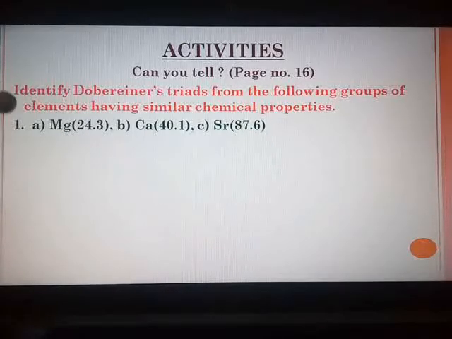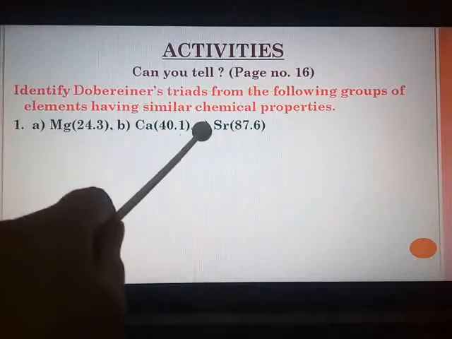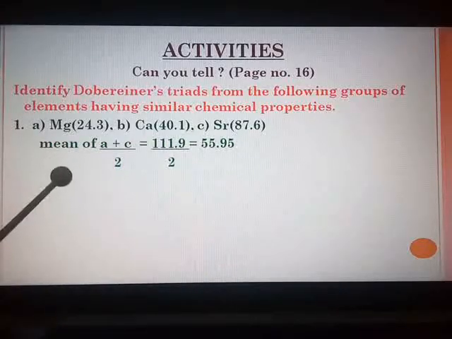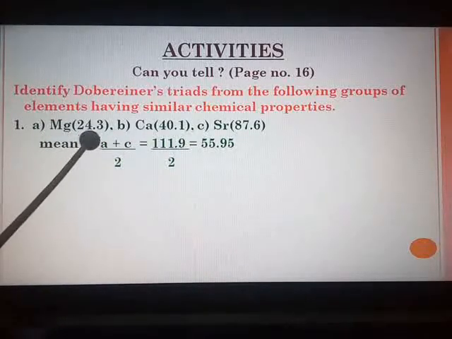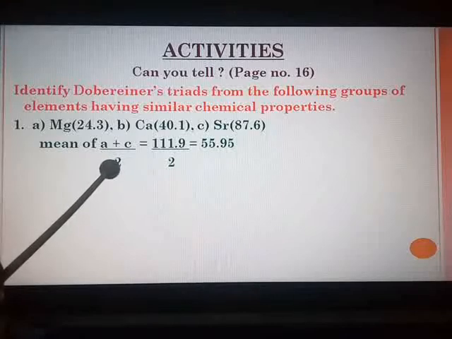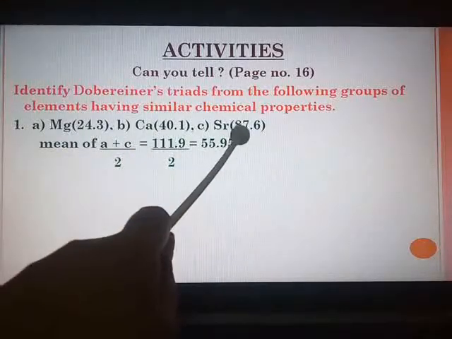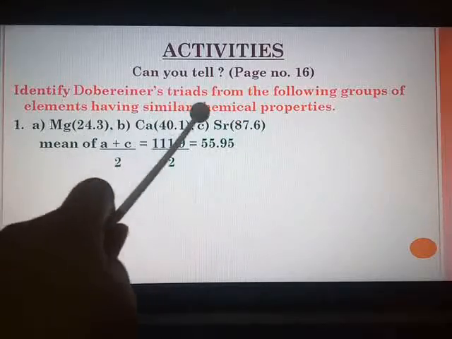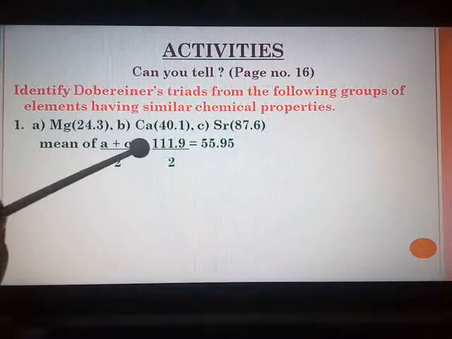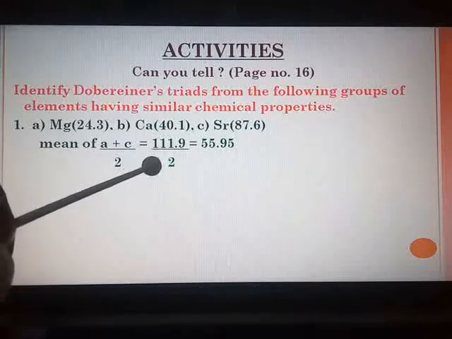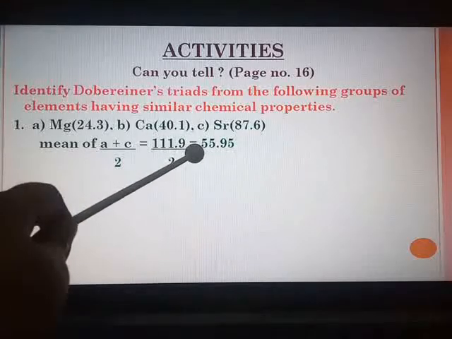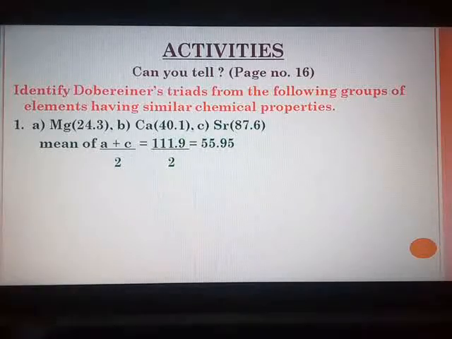Now here you are going to add the values of A and C and divide by 2. So mean of (A plus C) upon 2 is equal to, add the atomic mass of magnesium and strontium, 24.3 plus 87.6, you will get 111.9 upon 2, which you get as 55.95.